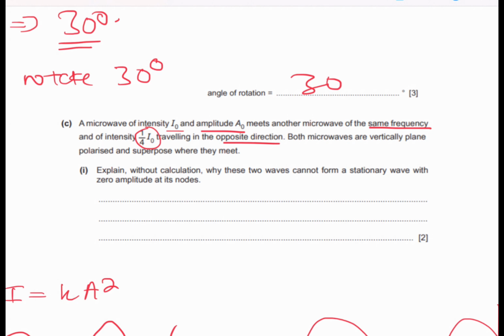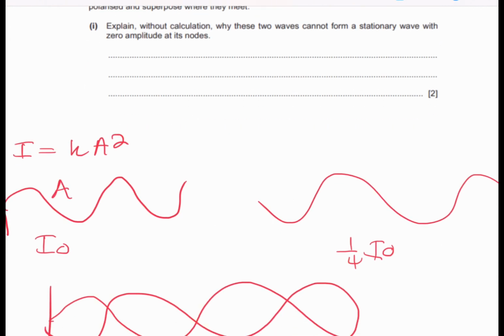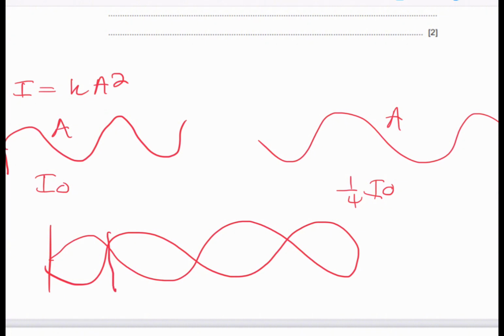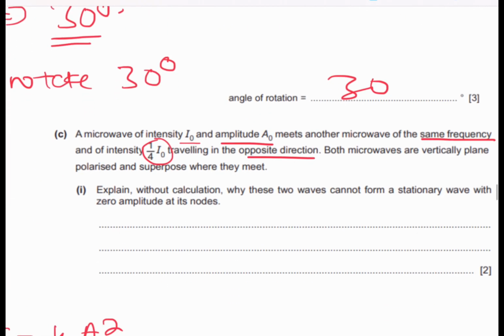For zero amplitude to occur, one wave would come with an amplitude A, and the other wave with an amplitude A. If they meet in opposite directions, at this point the amplitude will be equal to 0. But it can't happen here, because these two don't have the same amplitude. So this scenario cannot happen, and it can't have nodes where the amplitude is 0. That's what they want us to explain without calculation. The waves have different amplitudes.